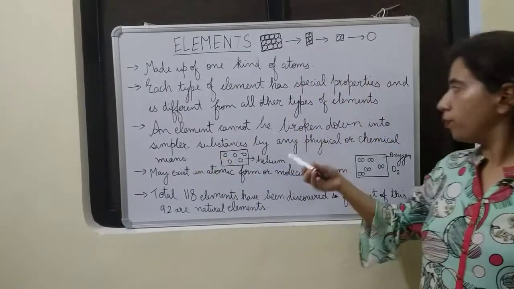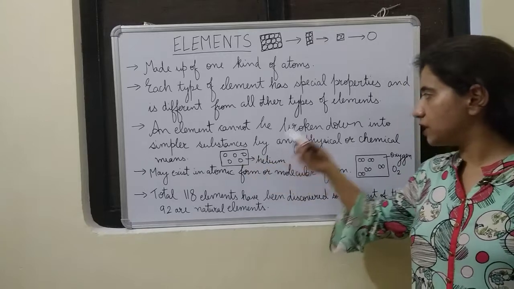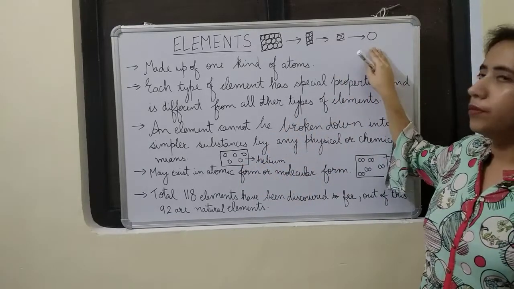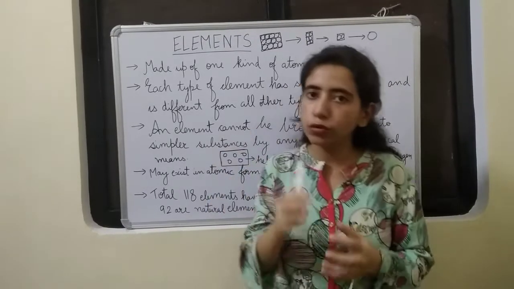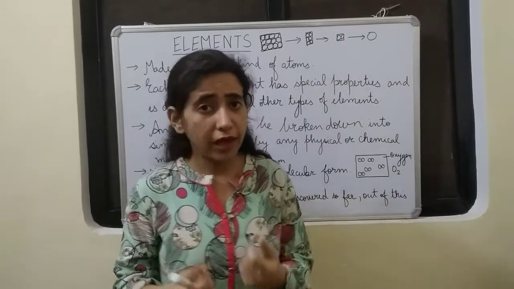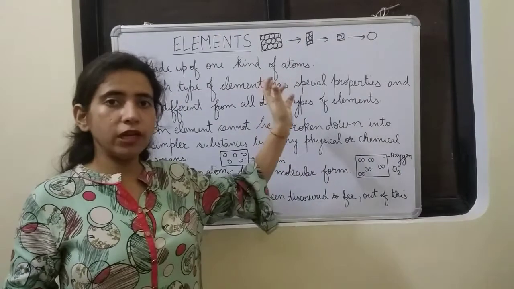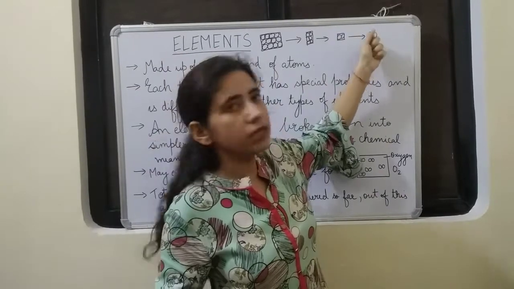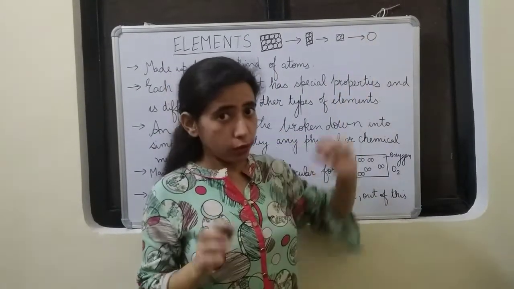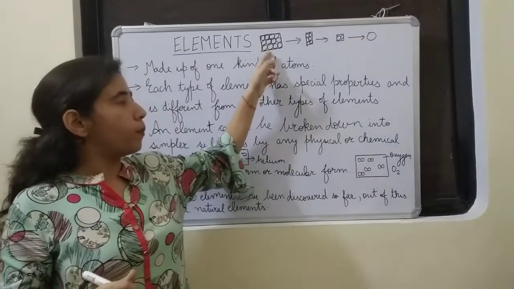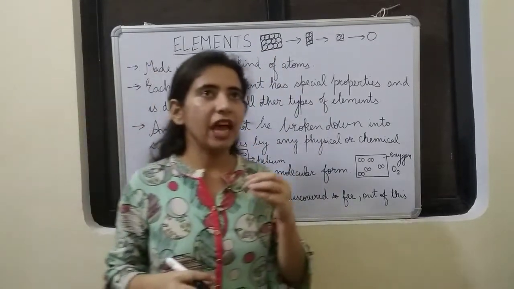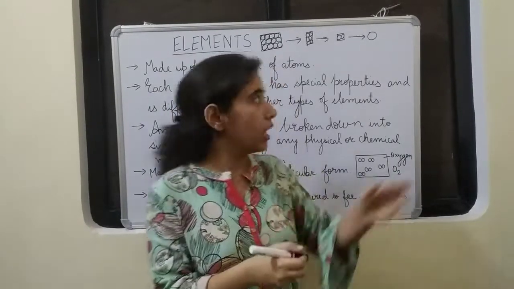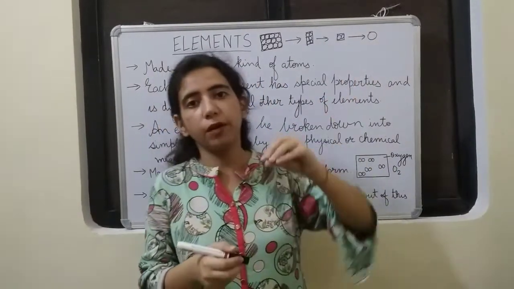An element cannot be broken down into simpler substances by any physical or chemical means. At this point, instead of calling this an atom, we can also call this an element. Why? Because whatever properties were shown by this bar of iron, the same properties will be shown by this atom of iron also. Did you understand? Let us see once again. Iron can be attracted by a magnet, isn't it? If we take a magnet, iron will be attracted to it. This one atom also will be attracted by a magnet.